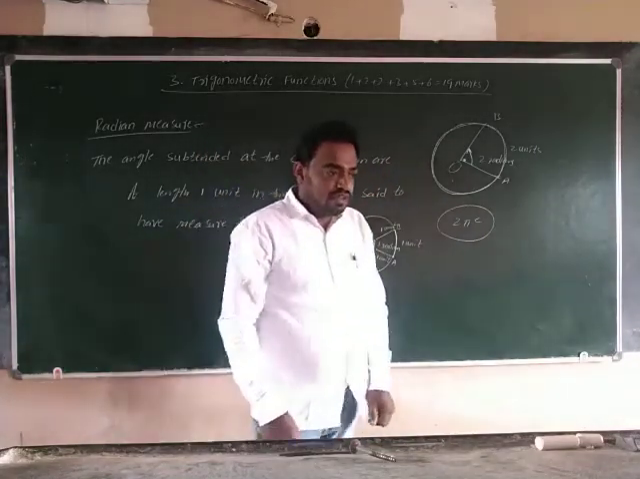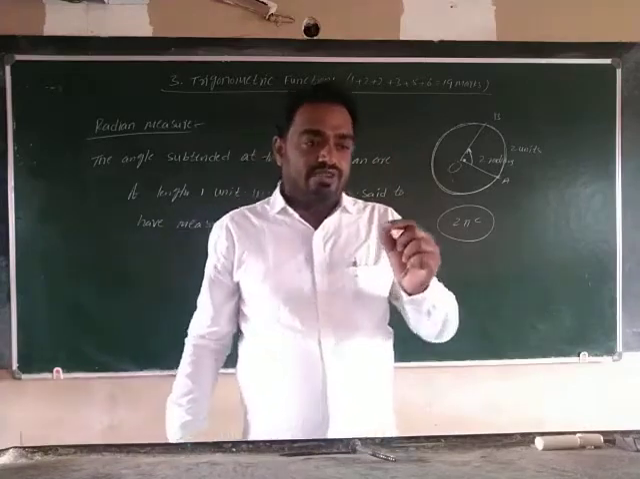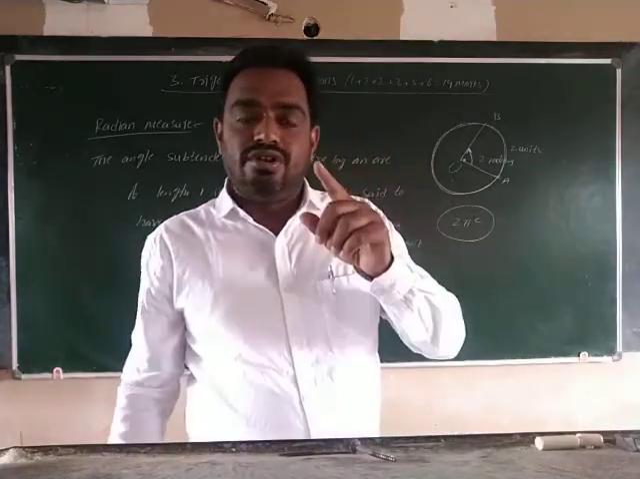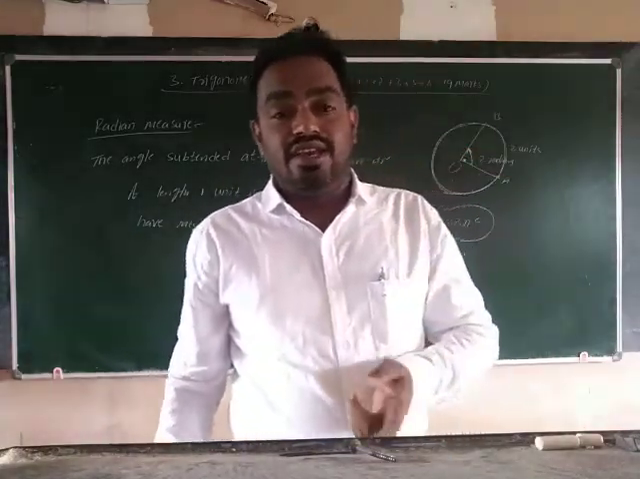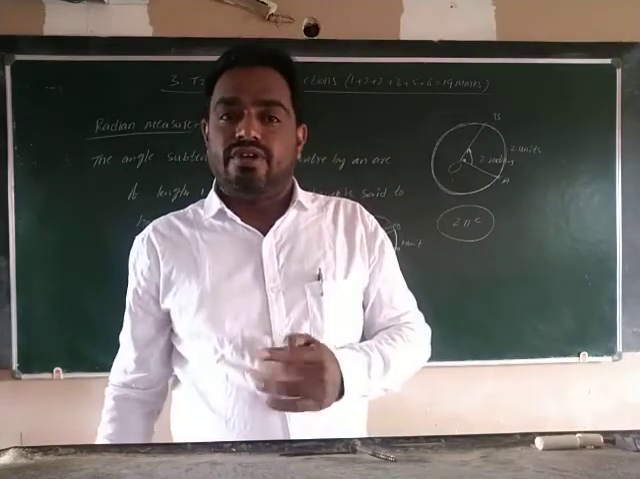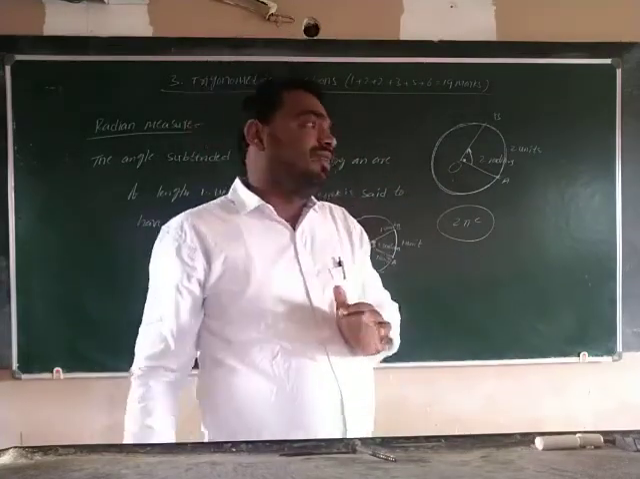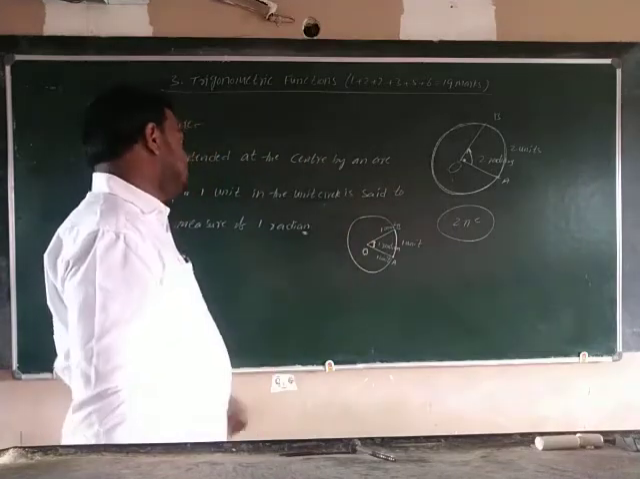Understood? 1 revolution is equal to 360 in degrees and 2 pi in radians. You remember that one. Okay, so this is the revolution.